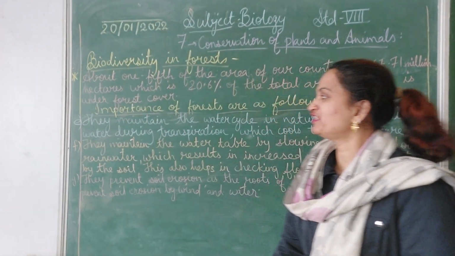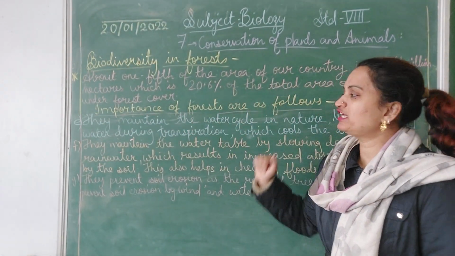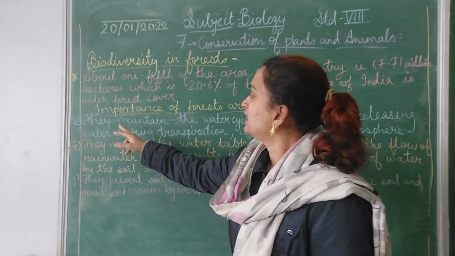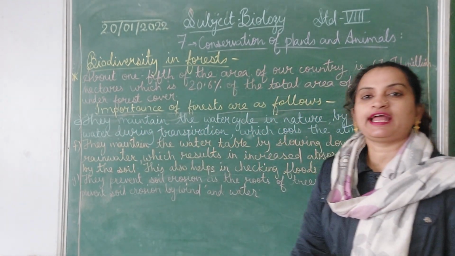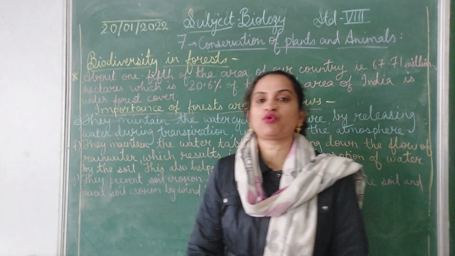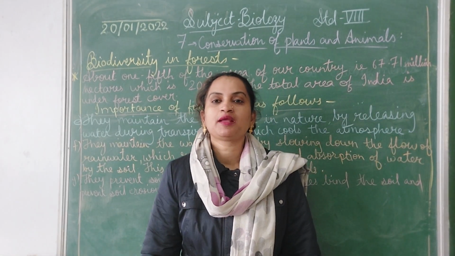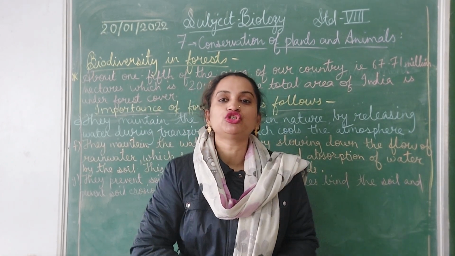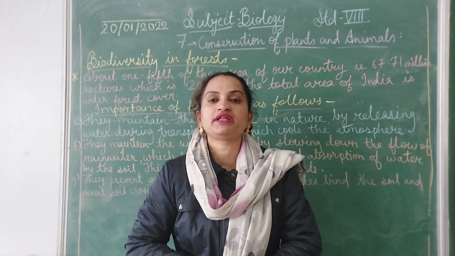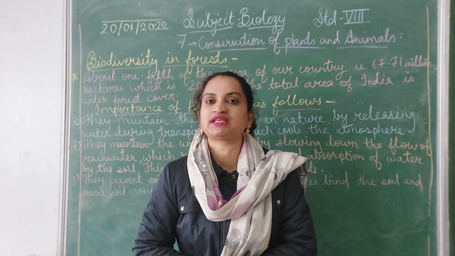So let us see further in the importance of forest. The next point is they maintain the water cycle in nature. Everyone knows the water cycle and how important it is for us. By the water cycle only, the continuity of water is there on the earth. So forest plays a very important role in this water cycle.